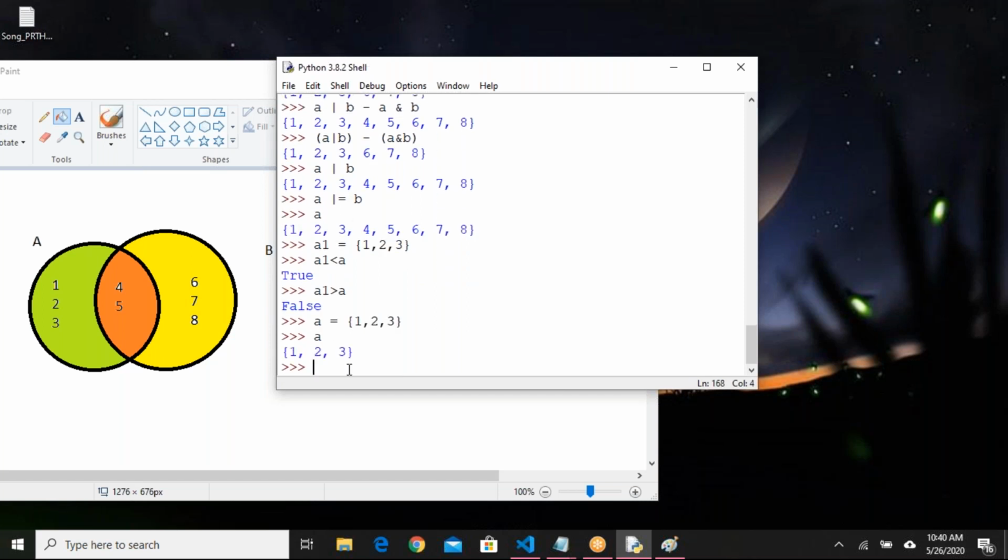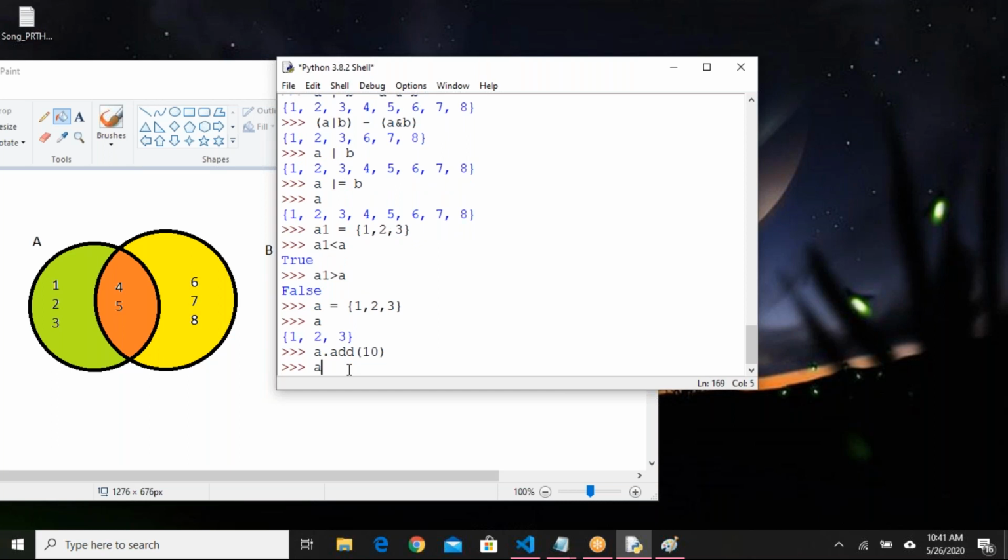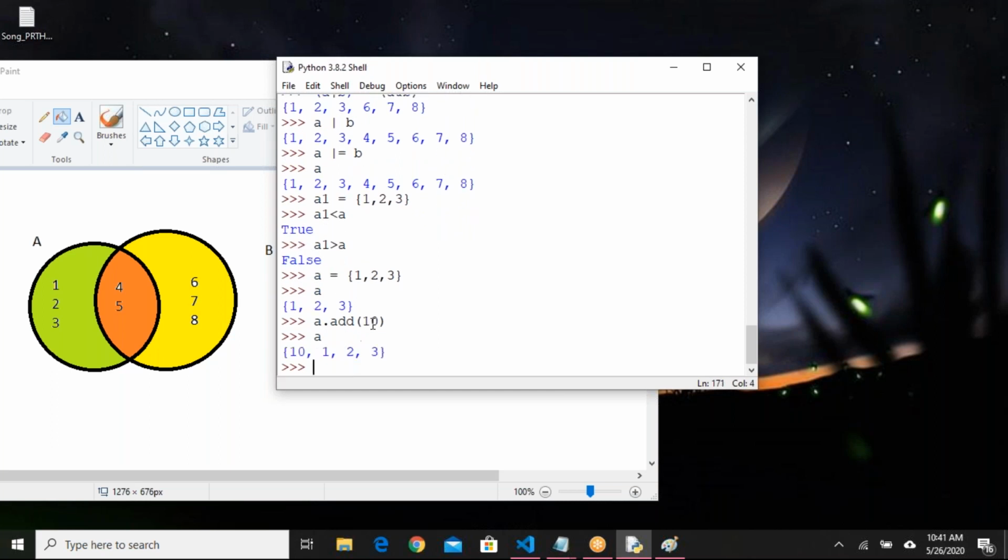I want to add an element, so A dot add 10. Element 10 will be added to the set. Also remember here, I have added 10 at the end, but it came to the beginning. It may come in the middle also. Don't worry about it. As I'm saying repeatedly, order will not be preserved.